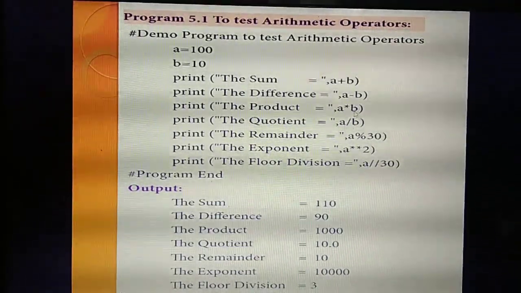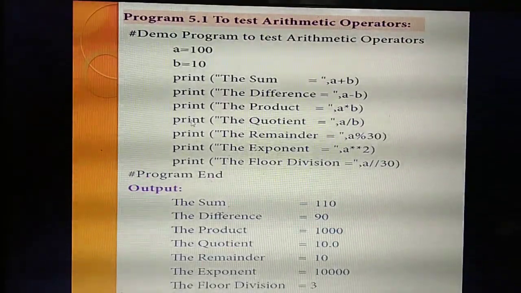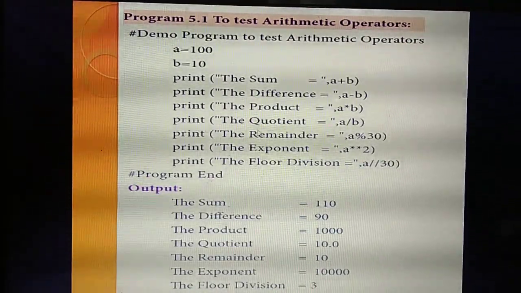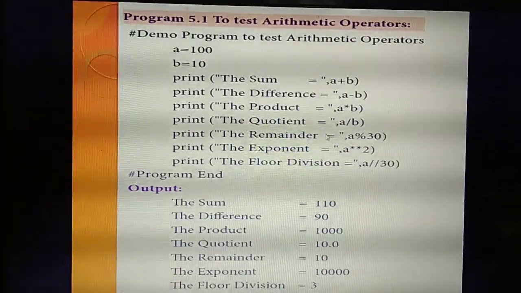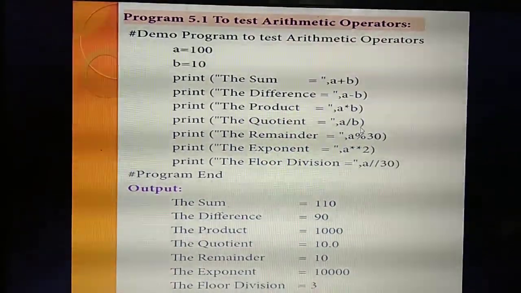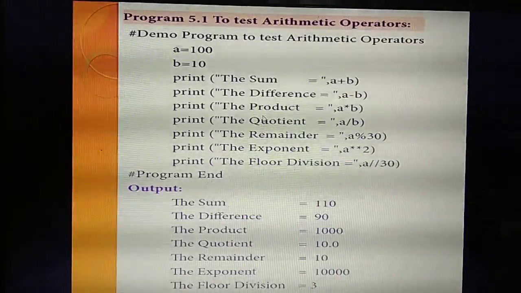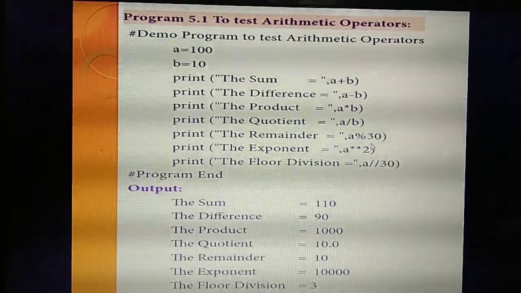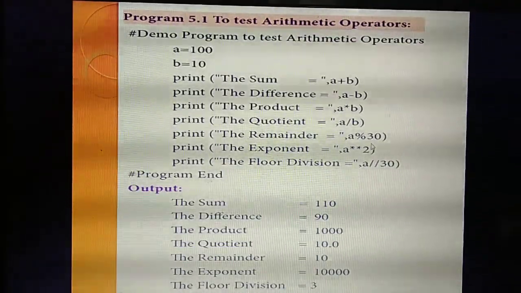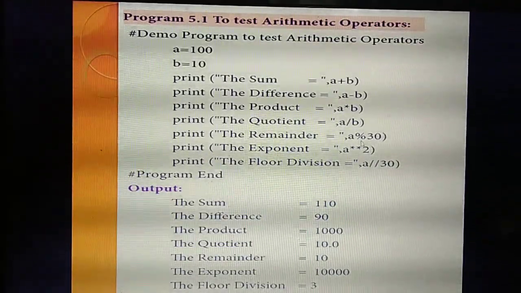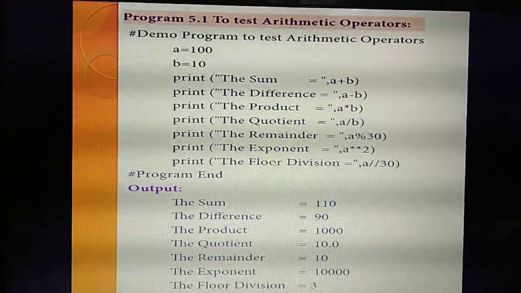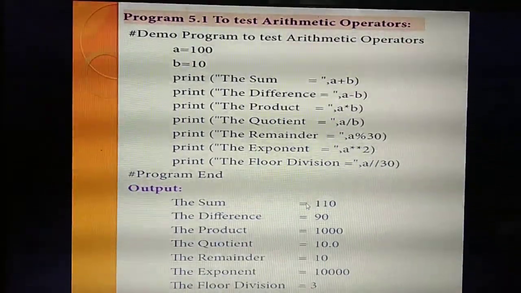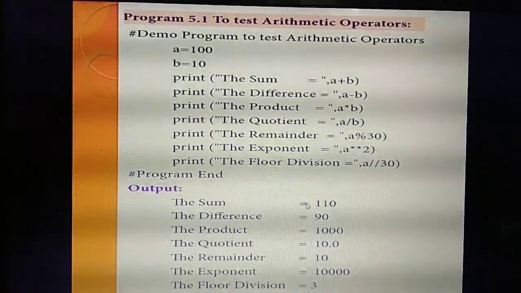Likewise, product means A star B. Then division. For division they have given the quotient, A slash B. You need to type division as the label. Then remainder, that means modulus operator, A percentage B. Based on your wish you can give exponent, A double star 2. Likewise they have given. So what output will you get?